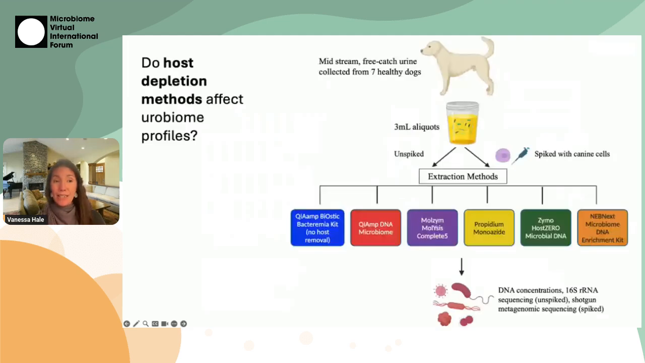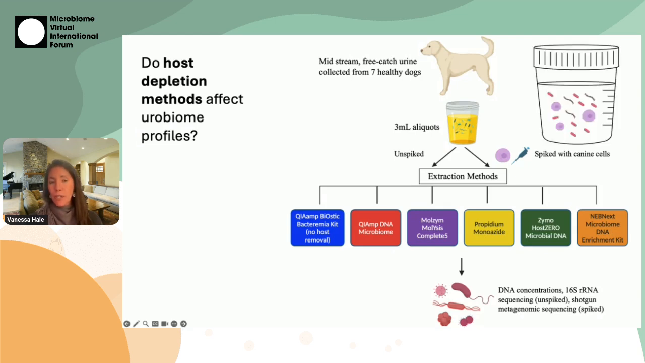In the second study, we looked at host depletion methods. So urine does contain host shed cells. And in some cases, things like inflammation or infection or bladder cancer, there may be a higher load of cells shed into the urine. So we took urine from 7 healthy dogs, and we tried extracting it across 6 different methods, 5 of which included host depletion steps.